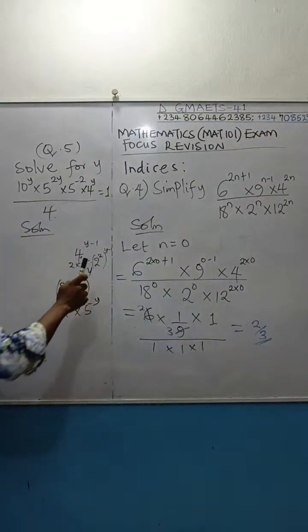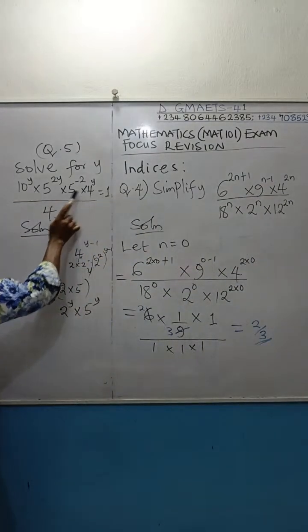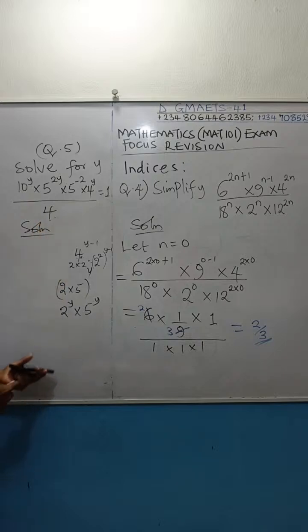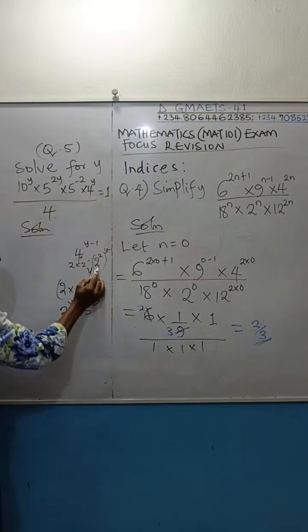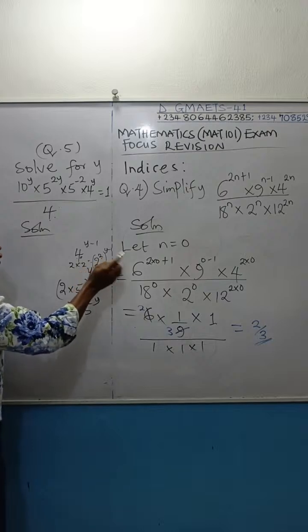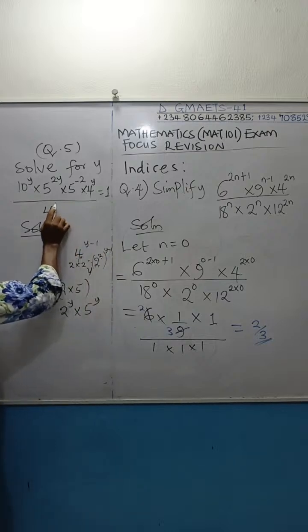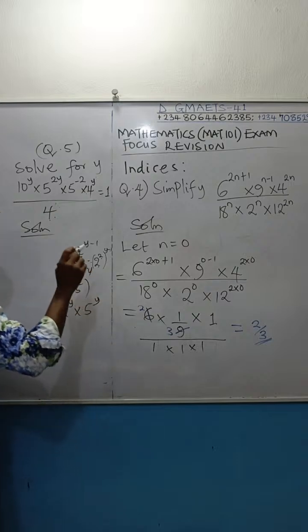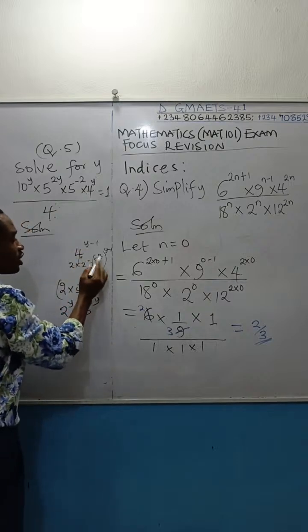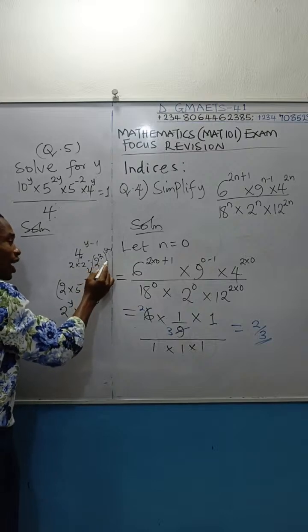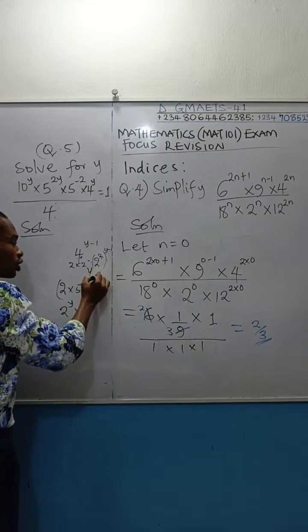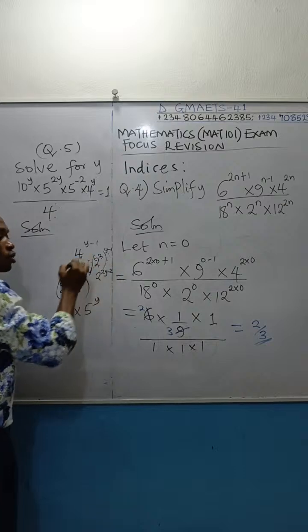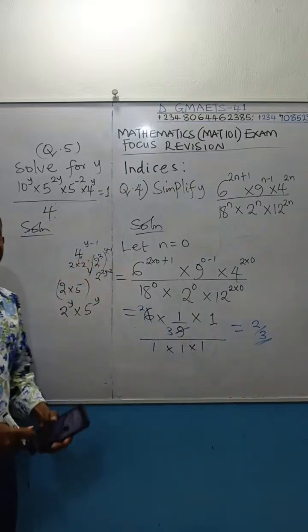So from what I'm explaining, I've shown you that this 4 and this 4 you have here, if you work it out, look at the analysis: 2 raised to the power 2. This minus 1 is as a result of power 1 here going up, division law of indices. Now, if that is the case, if you open up this bracket, you are going to get 2 raised to the power 2y minus 2. 2 raised to the power 2y minus 2.